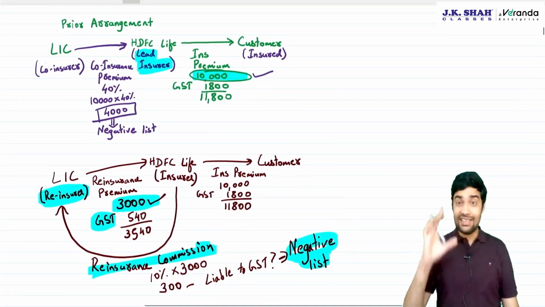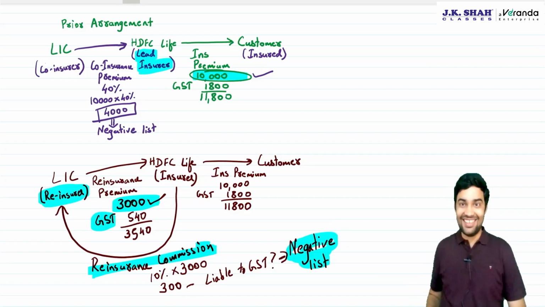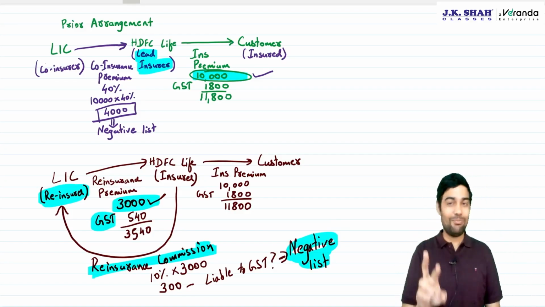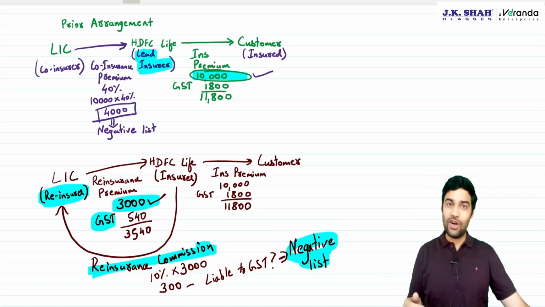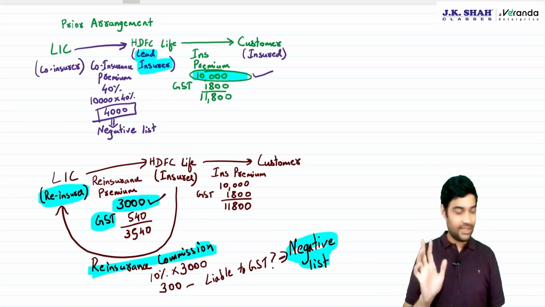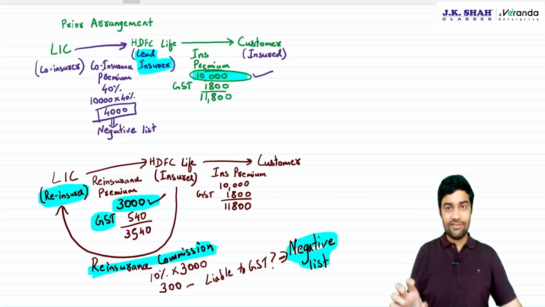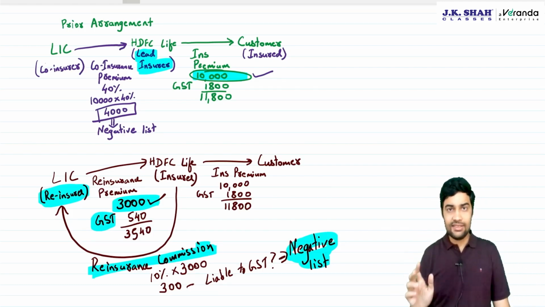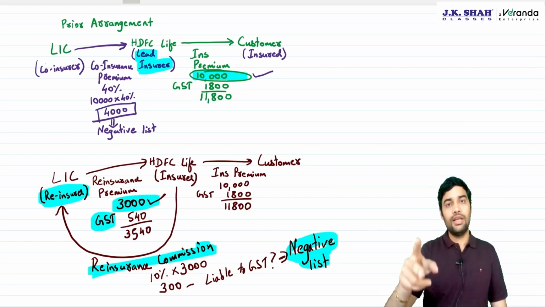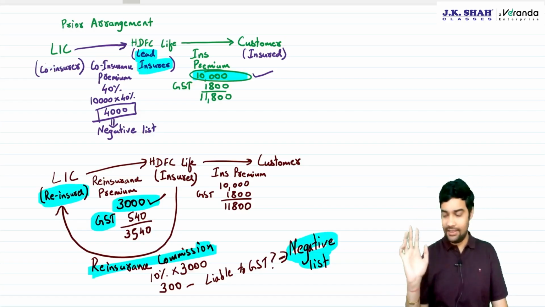Now, please understand the difference between both. Co-insurance will seem to be easy. Co-insurance is merely apportionment, correct? As it is merely apportionment, there will not be any GST on the entire amount, correct? So GST will not apply on co-insurance, and the only condition is that insurance premium should have suffered full GST.